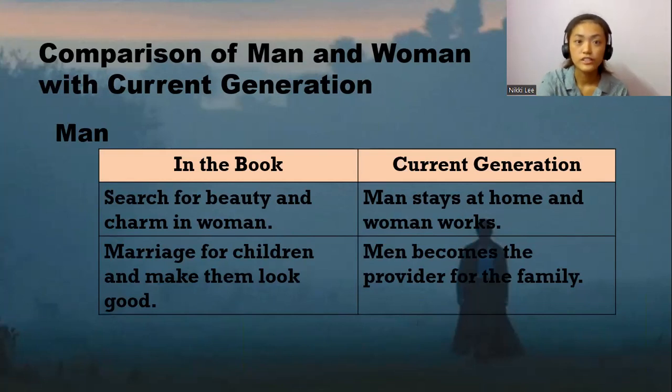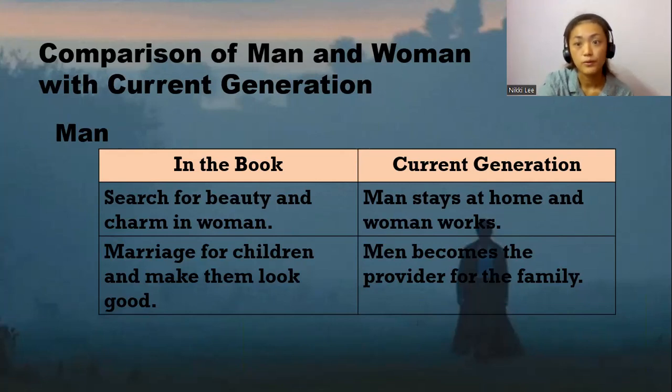As for the current generation, there is a switching of roles between men and women. Not all men are now working to earn money to provide for the family. Some men now work like housewives, staying at home, and women work to earn income for supporting the family, or for spending on groceries, electric bills, or payments on loans.